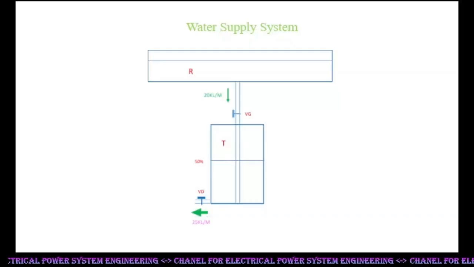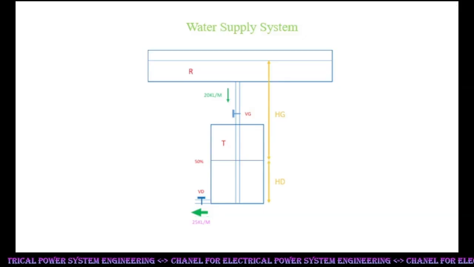Back to the case of the regulating tank, with the conclusion that water flow depends on opening at the outlet and water head above the outlet. Water head Hg is between the water level in the tank and the reservoir. Water head Hd is between the outlet at the bottom and the water level in the tank. Water level in the tank was dropping due to increased outflow.